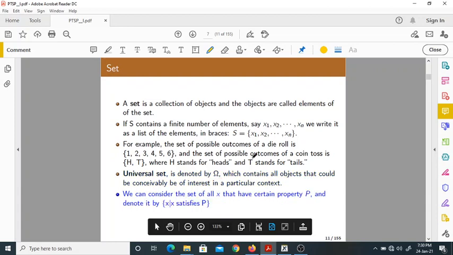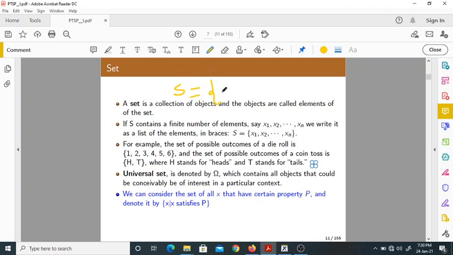Now for any set, we have some property. Generally we write set S as brackets, x such that x satisfies some property p. It could be any property. In the last class I told you, what is the property of an even number? It is divisible by 2, which means if you divide an even number by 2, you get an integer.